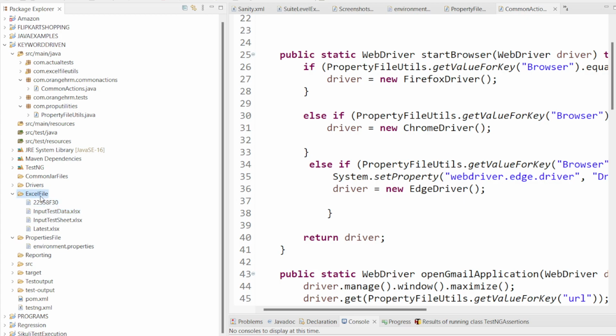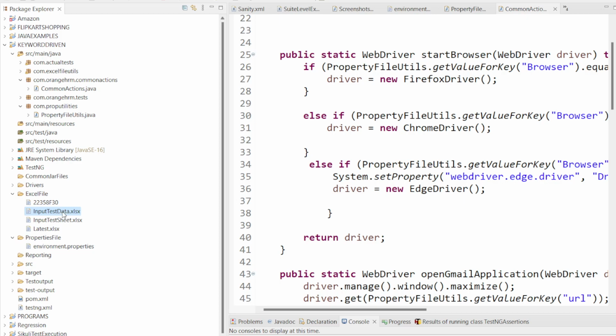Once this step is done, I want to call this entire information to pass into our application. I stored my input data inside this XLSX. Now I am going to enter the information I stored inside this input test data into my application, such as first name, last name, middle name, sex, age, year, date of birth, everything. Such kind of information I will store inside this input test data dot xlsx file.